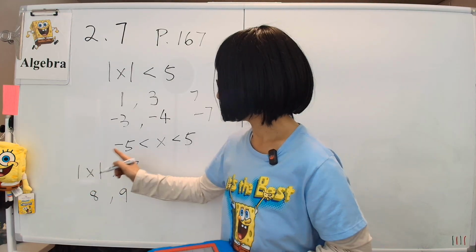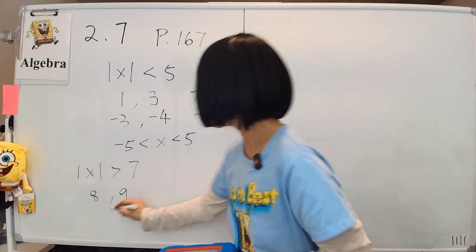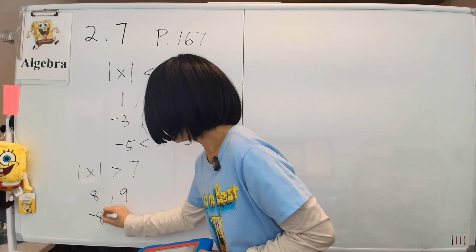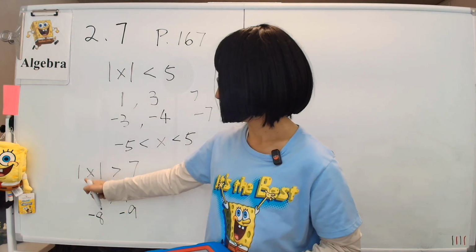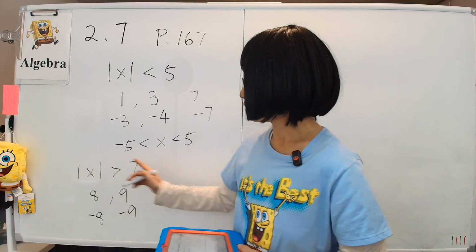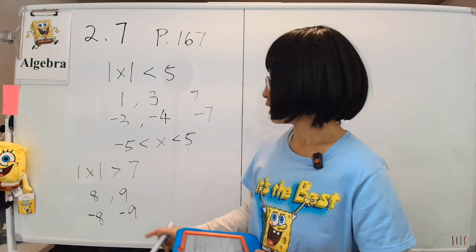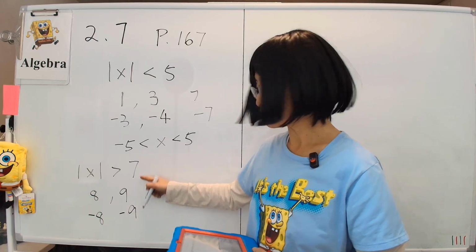However, when you consider negative numbers, anything that's negative enough will work. For example, negative 8 or negative 9 will also work, because when you put it in here and slap on the absolute value, the negative sign disappears. So any number that's big enough or negatively big enough, either way, will work.